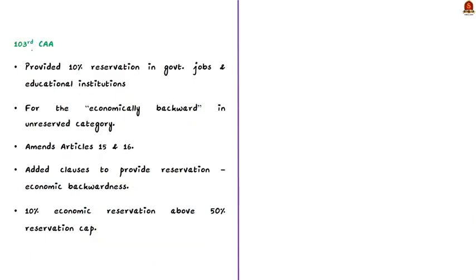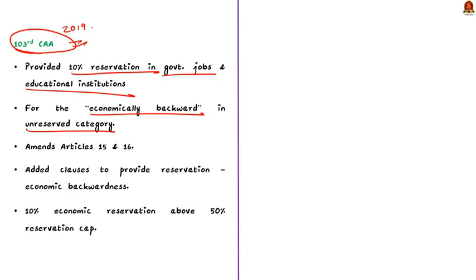Finally, let us take up the last and the most important constitutional amendment regarding reservation. It is none other than the 103rd Constitutional Amendment Act of 2019. This constitutional amendment provided 10% reservation in government jobs and educational institutions for the economically backward in the unreserved category. Through this constitutional amendment, the government added Clause 6 to Article 15 and Clause 6 to Article 16 of the Constitution. And this 10% economic reservation is provided over and above the 50% reservation cap.